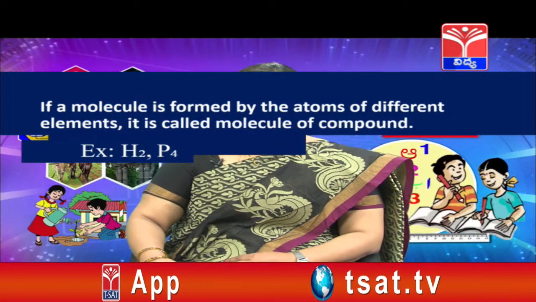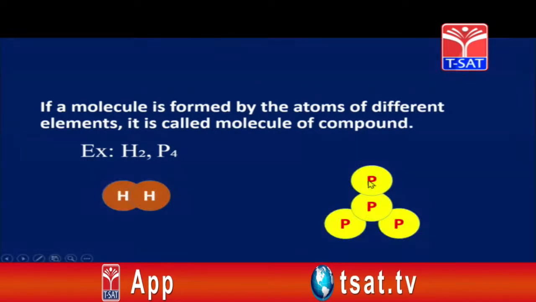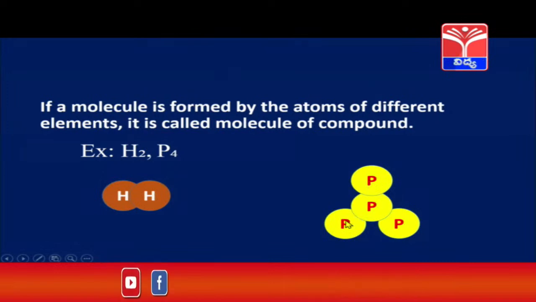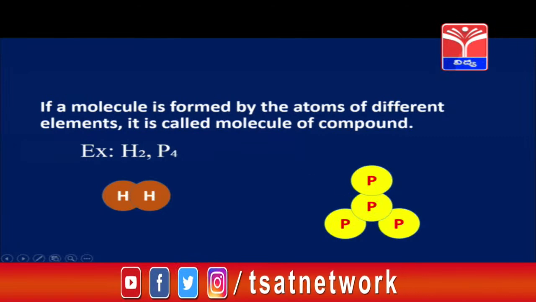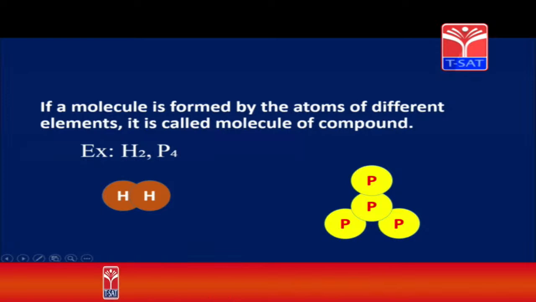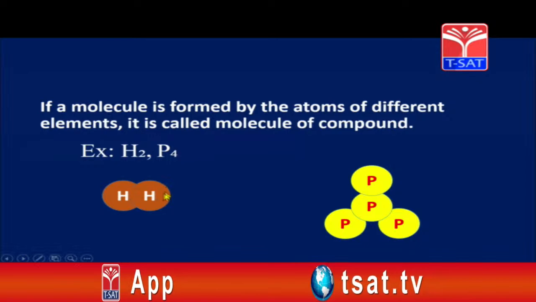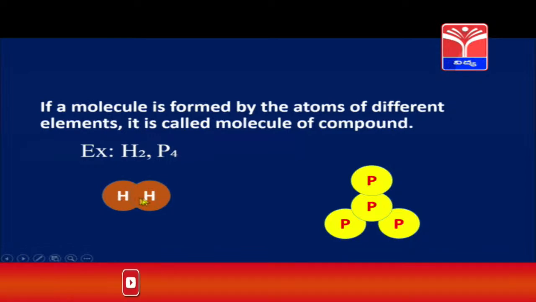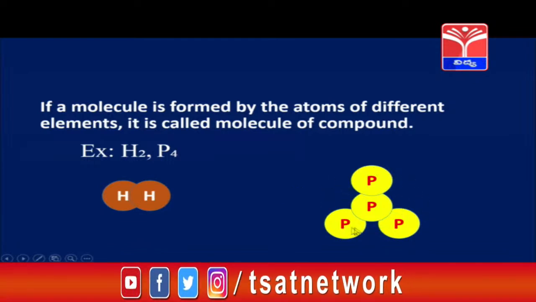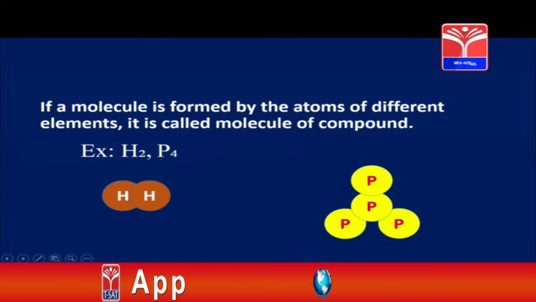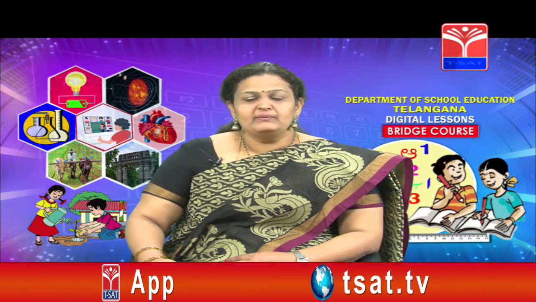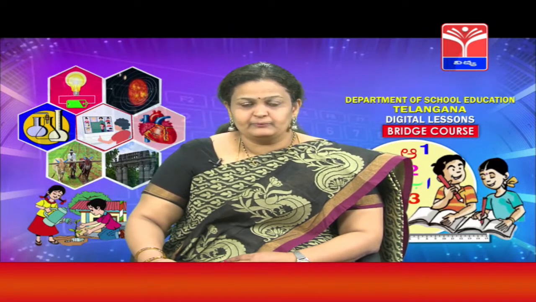Okay children? Similarly, if you take the phosphorus atoms, 4 phosphorus atoms combine to form the P4 molecule, the phosphorus molecule. These are called molecules of elements because this molecule is altogether made up of the same element, hydrogen and hydrogen. This molecule of phosphorus is made up of only phosphorus atoms. So therefore these are called molecule of element. What do we call it if the atoms are different? Let us see that children.